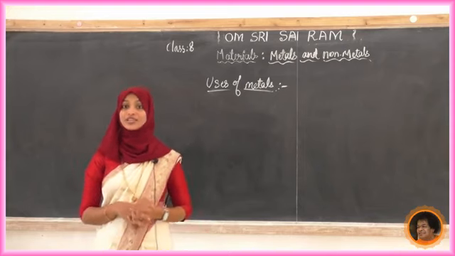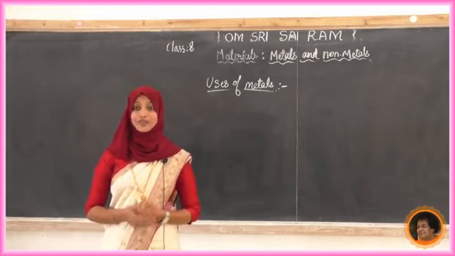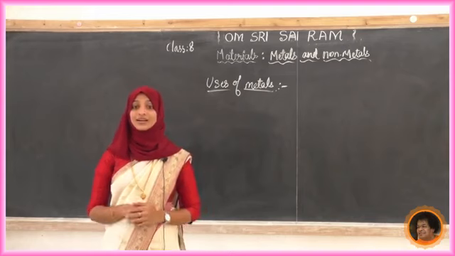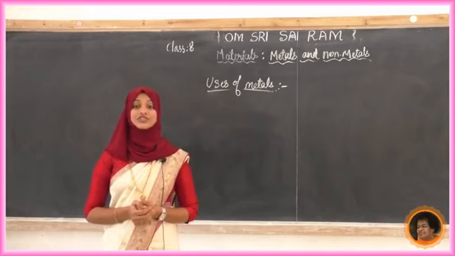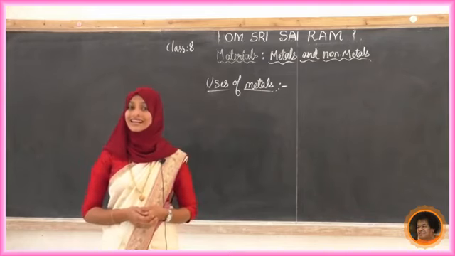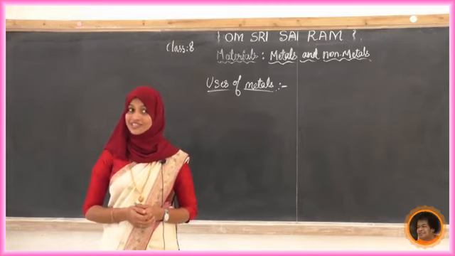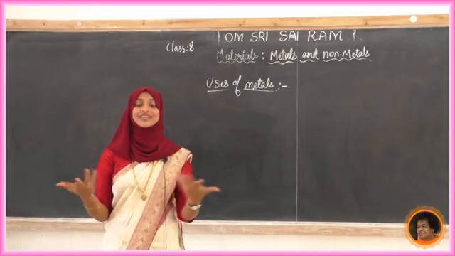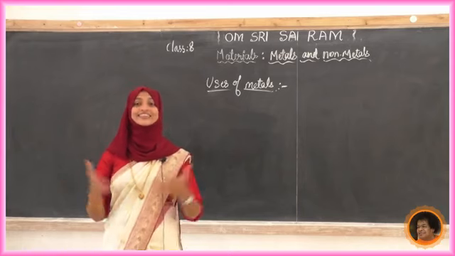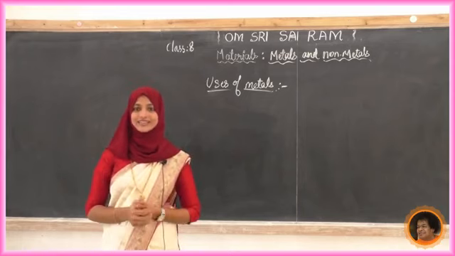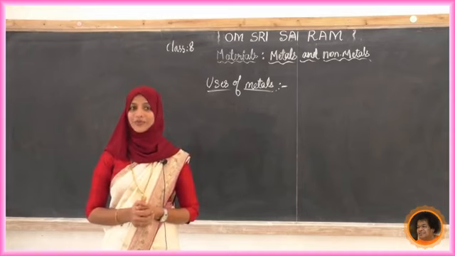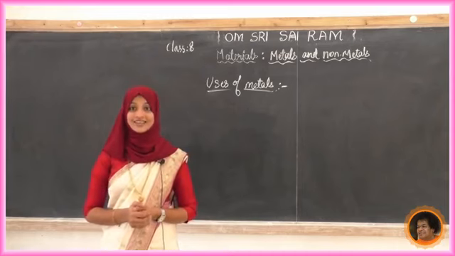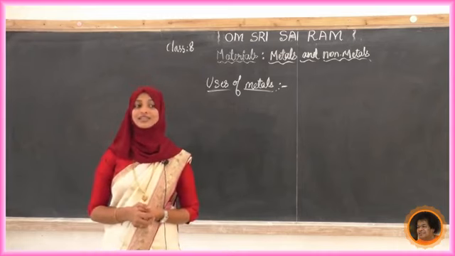Automobiles, electronic instruments and gadgets, aeroplanes, trains and different parts of a train. The train itself is metal, we can feel it. Also satellites and rockets, all those things.